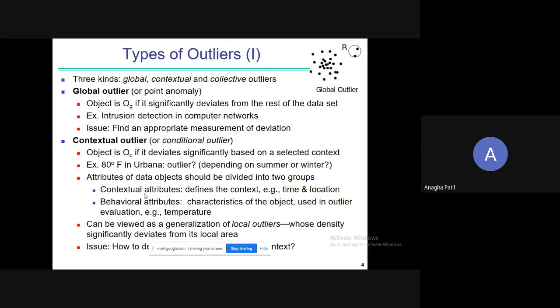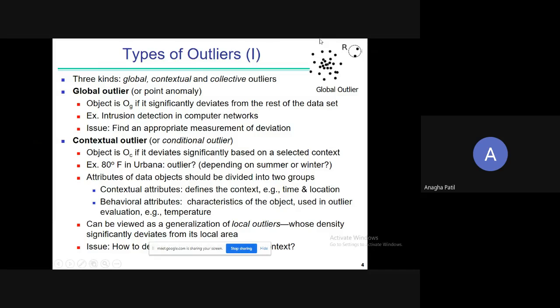There are three kinds of outliers. It can be a global outlier, a contextual outlier, or a collective outlier. Let's explain them one by one. The global outlier is also called a point anomaly. This is just an object which significantly deviates from the rest of the data set.